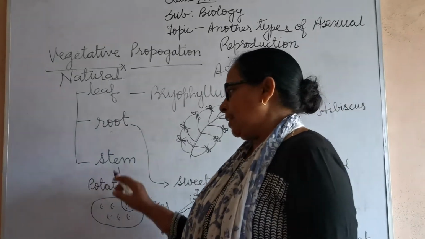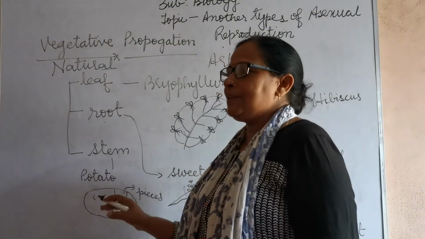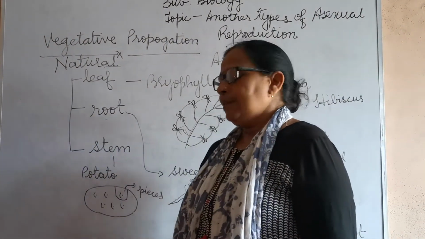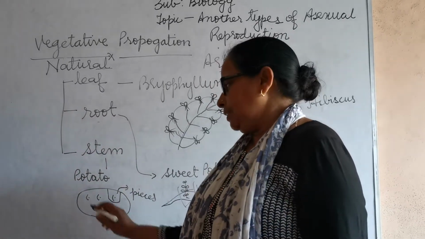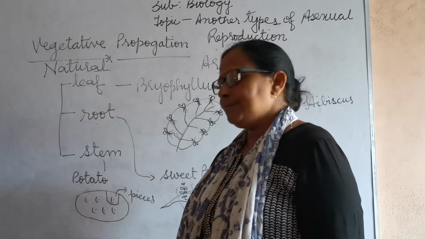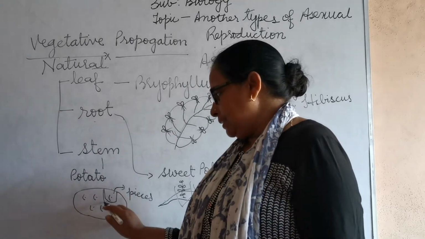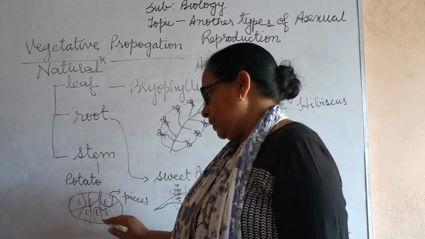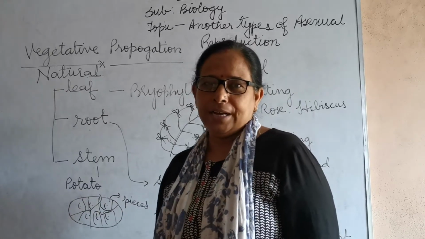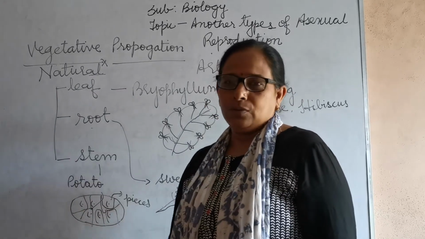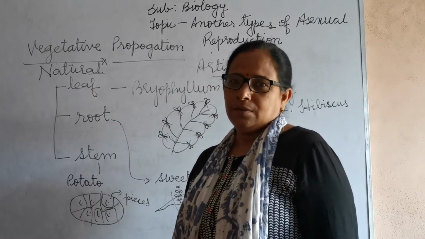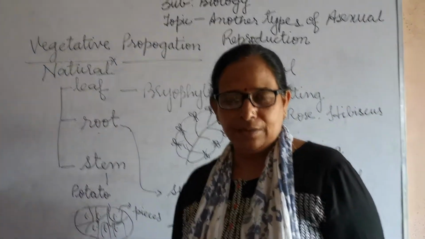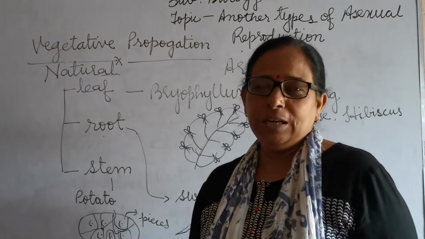Now the next is stem. With the help of stem, as you have read in the morphology chapter, the example is potato. In this you will observe eyes. What does the farmer do? They cut these eyes into small pieces with the help of either a sickle or knife, and it is grown in the soil. After some days you will observe a new plantlet appear which may give rise to many potatoes.